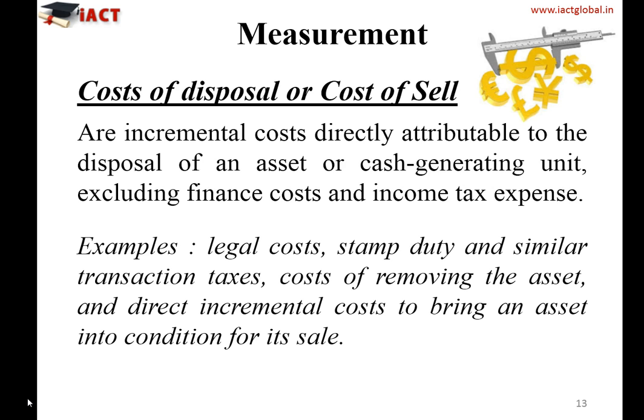Okay. So that's why it says the cost of disposal are the incremental costs which are directly attributable or related to the disposal of an asset or CGU. So what are the examples of it? Any legal cost, if you have paid any stamp duty or any transaction taxes. I'm saying transaction taxes, and that's why I've clearly mentioned that income tax expense, when there is a capital gain on the sale and you need to pay tax, that need not be considered. So the cost of removing the asset or any direct incremental cost to bring the asset into the condition for its sale is the example of cost of disposal.